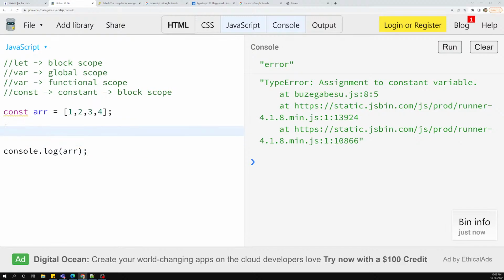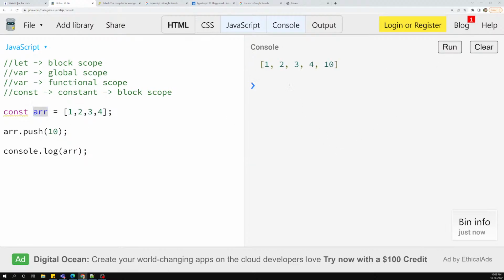Now what I will try is arr.push of 10. I will try to change the data inside this one. Now 1, 2, 3, 4 is there, and I am adding extra data, something like 10. Now this one also should throw an error. Why? Because I am trying to change the values inside this array. Now let's see the output. Now we got an output, so nothing has happened.